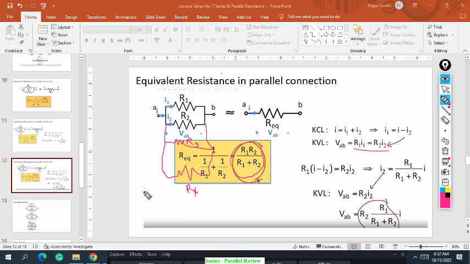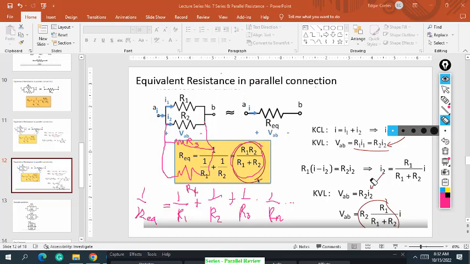So the formula, class, is 1 over R equivalent equals 1 over R1 plus 1 over R2 plus 1 over R3 plus 1 over, let's say, infinite, Rn, and so on. So that is the formula, no? This is the general formula.